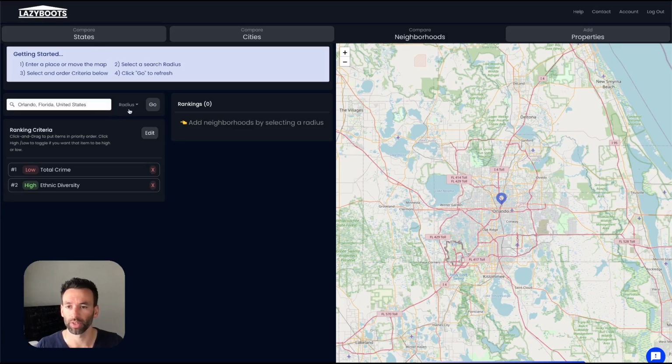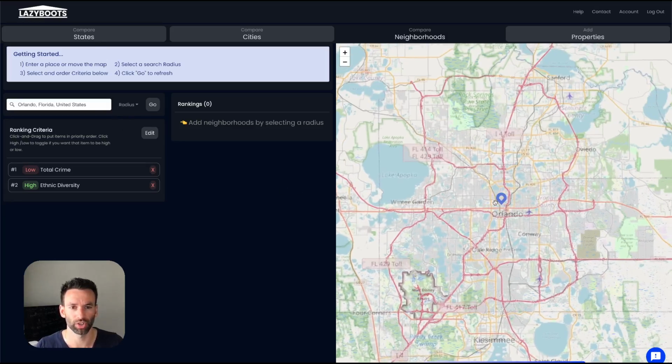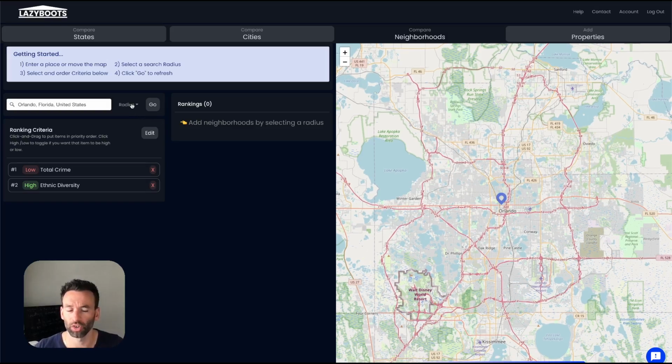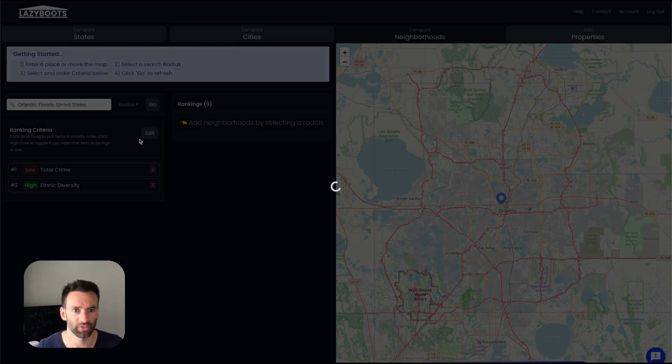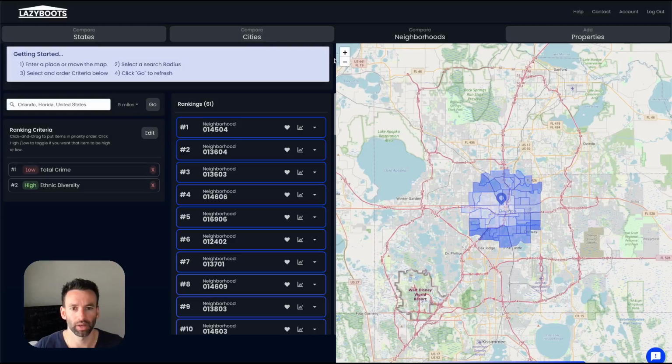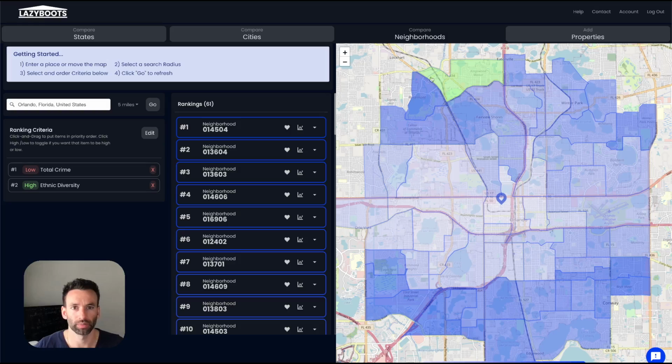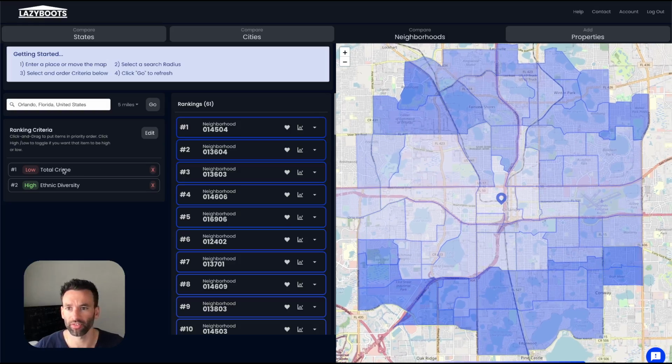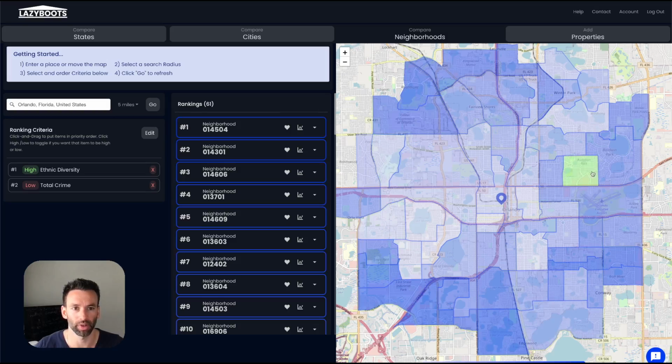Remember to add the neighborhoods by choosing a radius. So neighborhoods are a little bit different. We're going to select a radius around the center of the map we want to look at. I'll just select 5 miles. I'll probably have to zoom in more. That's probably not too big. Yep, so let's zoom in here. And so we can see that for low crime and high ethnic diversity, the outskirts of Orlando is probably a bit of a better place to look investment-wise than the center of the city.